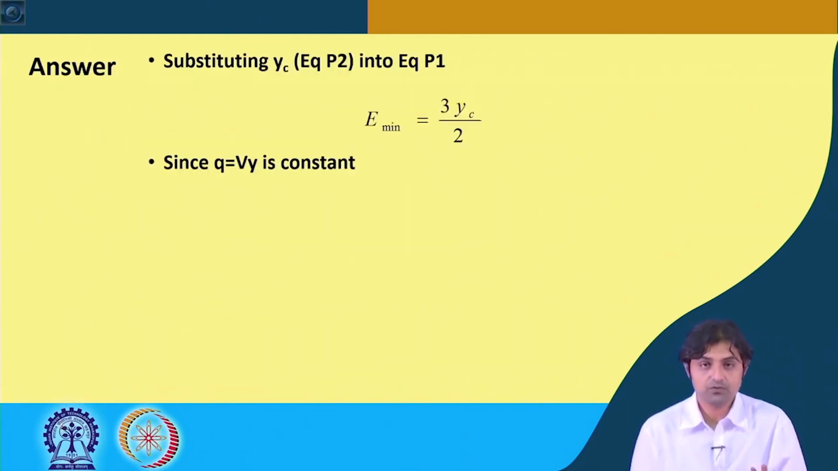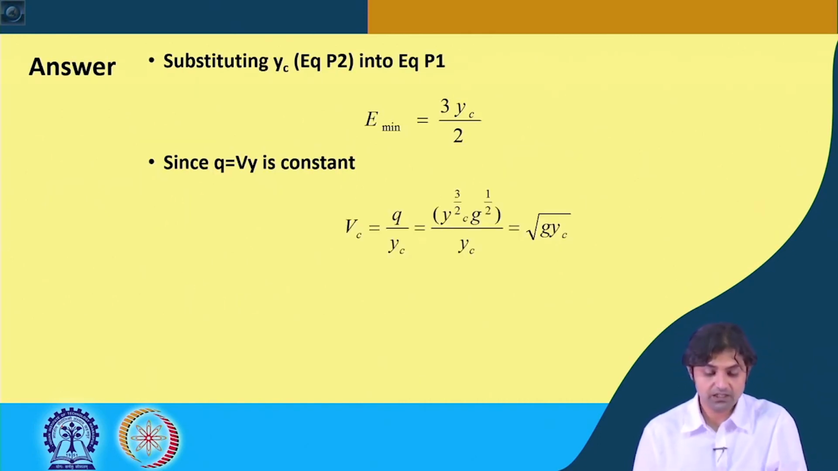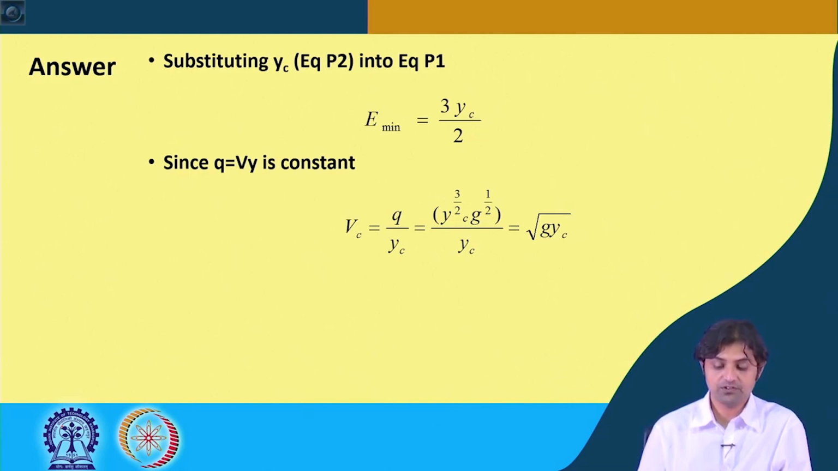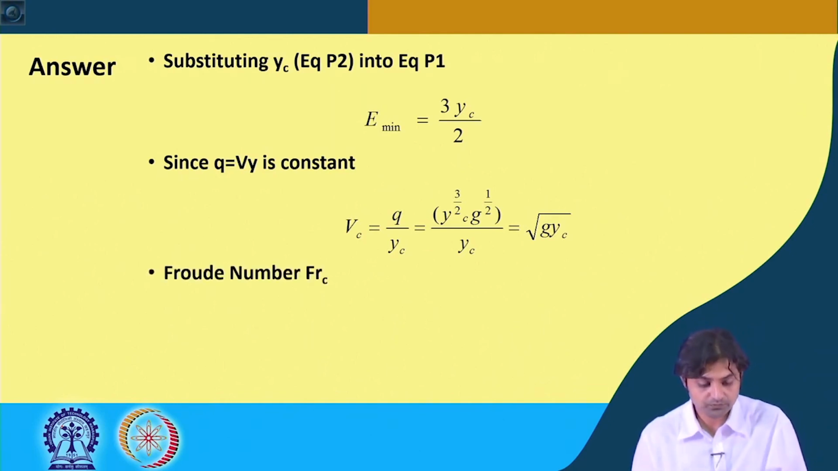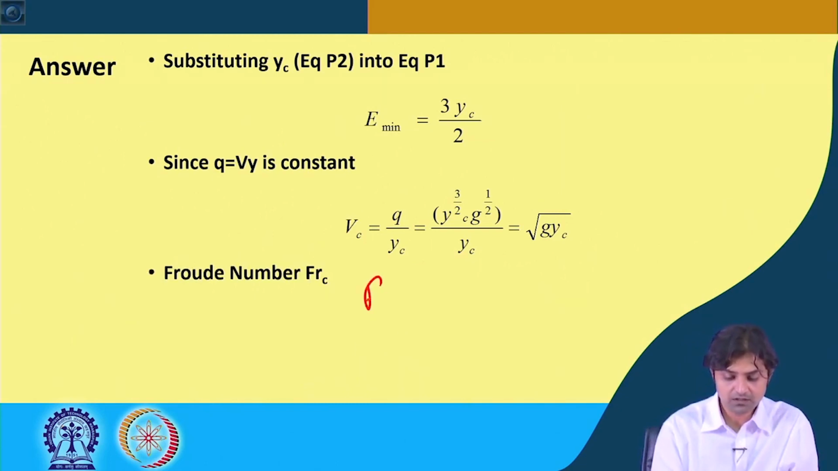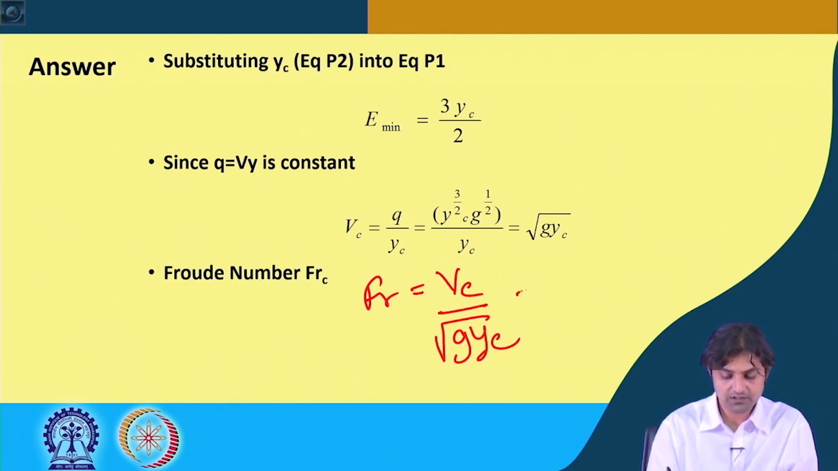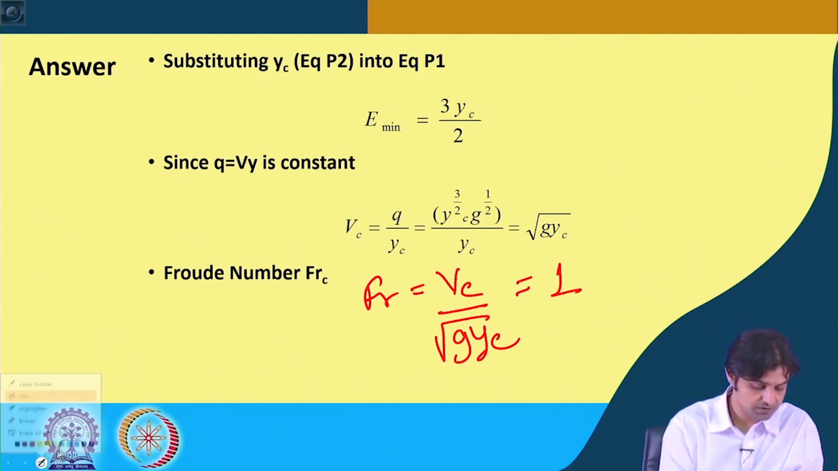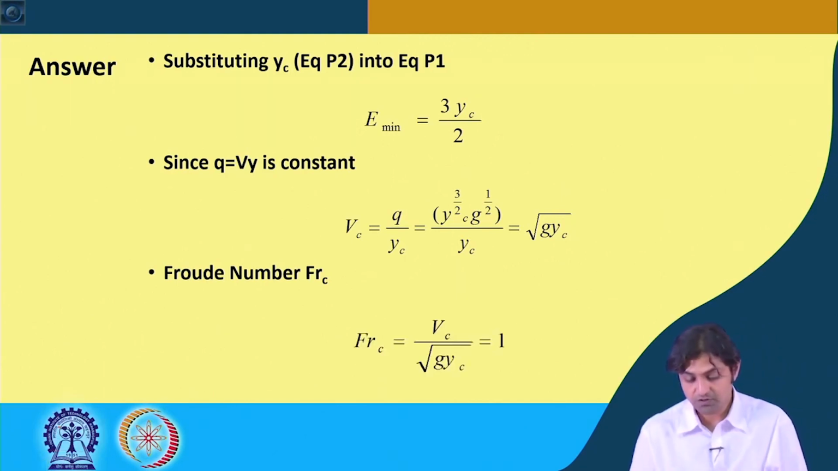So, E min is going to be 3 yc by 2, and since q is equal to Vy is constant, we can obtain Vc. So, this is going to be q, which we already know in terms of yc and g. So, we are going to get at critical under root g yc, and Froude number is Vc by under root g yc, so that is going to be 1, but anyways we will calculate. So, Froude number is coming to be 1.